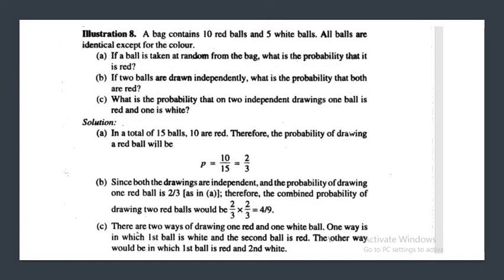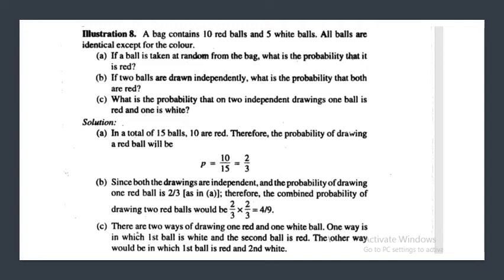Let us solve one more problem based on probability. The problem is, a bag contains 10 red balls and 5 white balls. All balls are identical except for the color. The first part asks, if a ball is taken at random from the bag, what will be the probability that it is red?